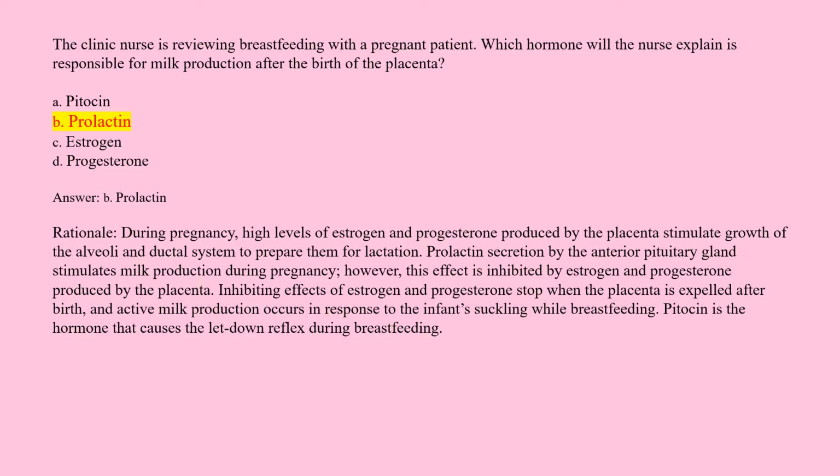However, this effect is inhibited by estrogen and progesterone produced by the placenta. Inhibiting effects of estrogen and progesterone stop when the placenta is expelled after birth, and active milk production occurs in response to the infant's suckling while breastfeeding. Pitocin is the hormone that causes the letdown reflex during breastfeeding.